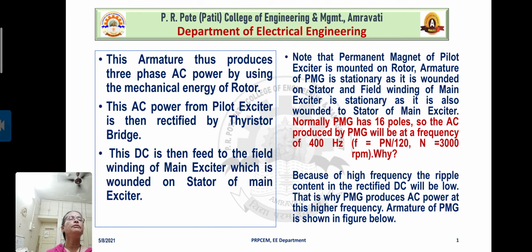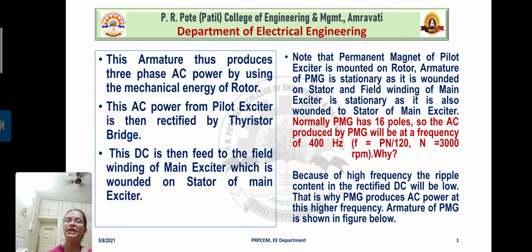Note that the permanent magnet of the pilot exciter is mounted on the rotor. The armature of the PMG is stationary as it is wound on the stator, and the field winding of the main exciter is stationary as it is also wound on the stator of the main exciter. Normally the PMG, that is the permanent magnet generator, has 16 poles, so that the AC produced by the PMG will be at a frequency of 400 Hz.